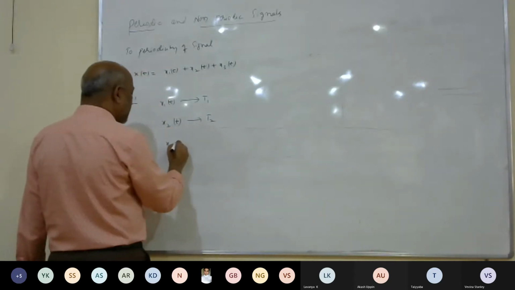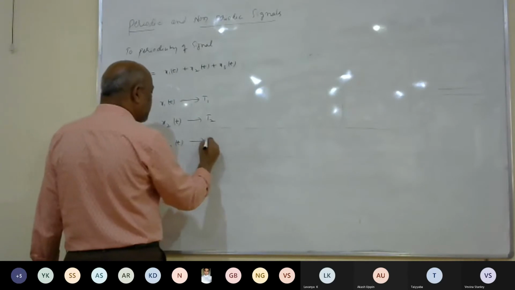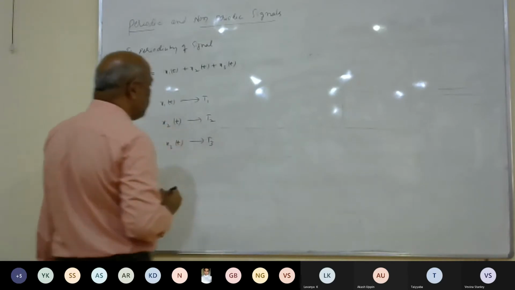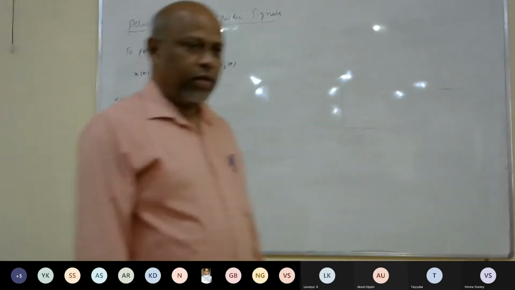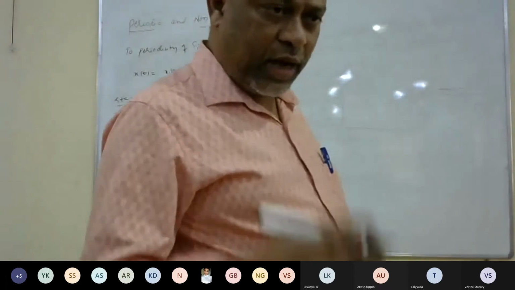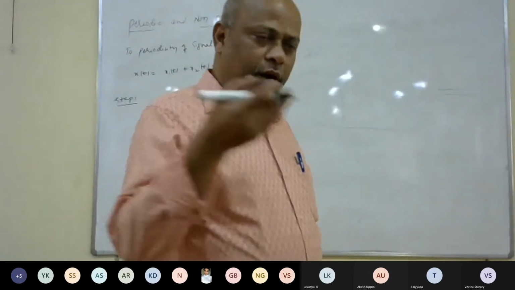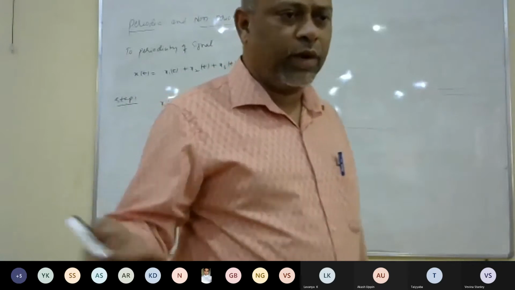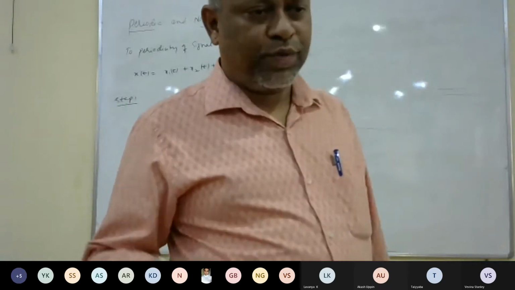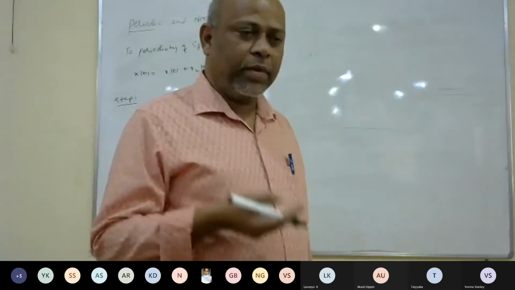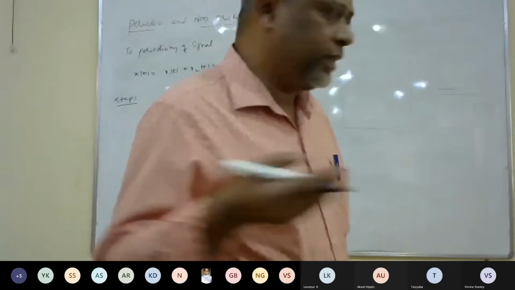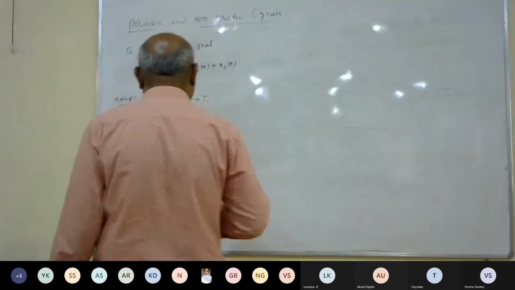Next, you have another signal x3 of t, its fundamental period is T3. Assume that we calculated that. I have taken the individual signals and found their fundamental periods. This is step number 1.